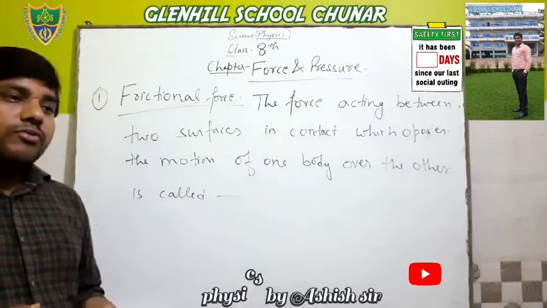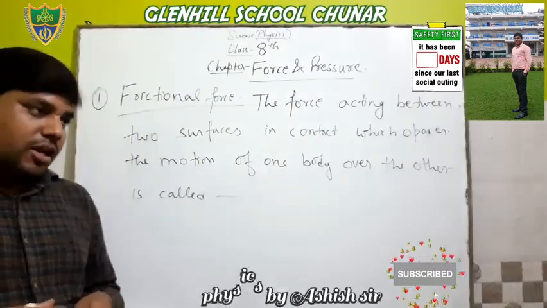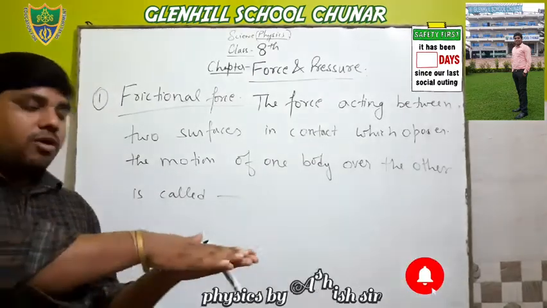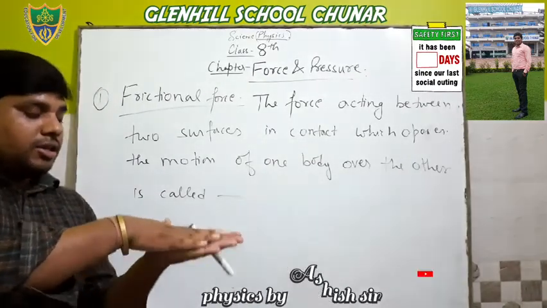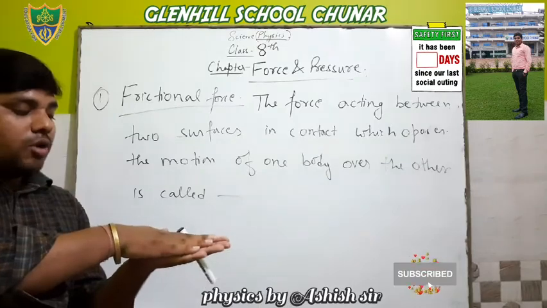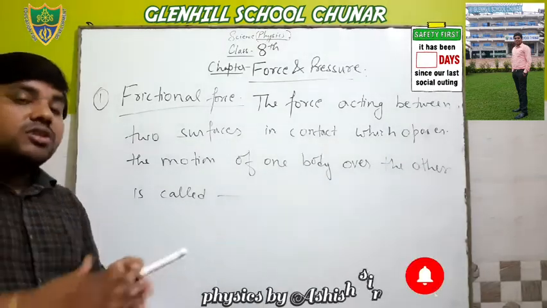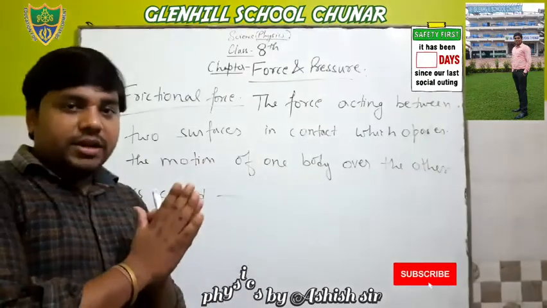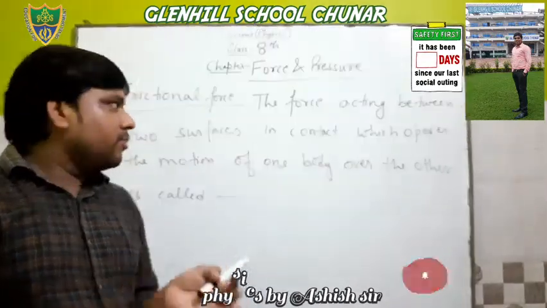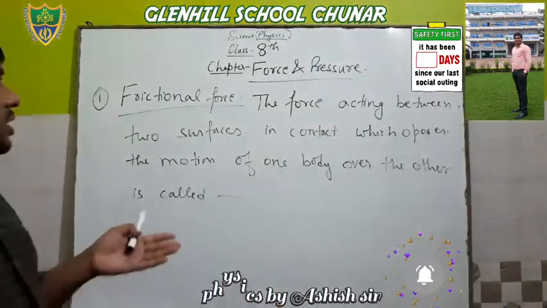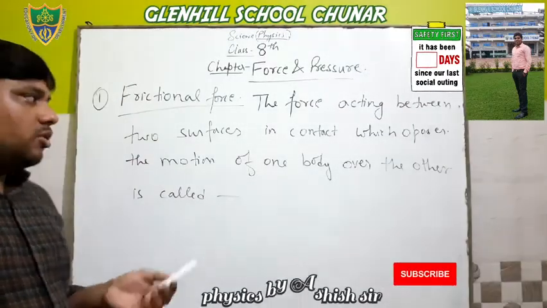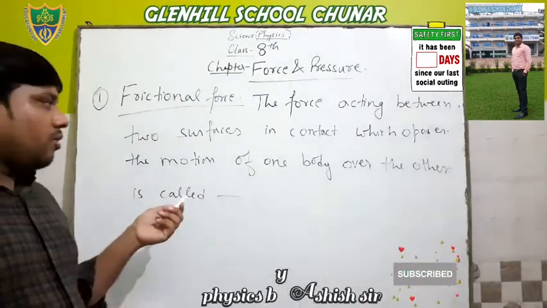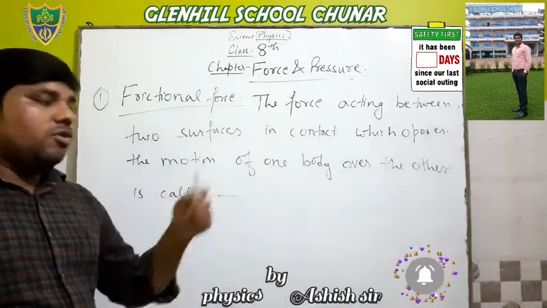Due to friction there is also heat. Suppose you rub your hand on the other palm: due to friction heat is produced, because your palm becomes heated after rubbing. This heat is produced by the frictional force because it opposes the motion of one body over the other.